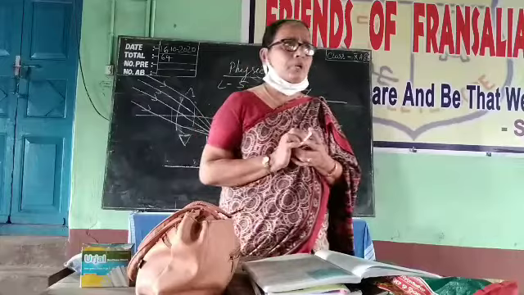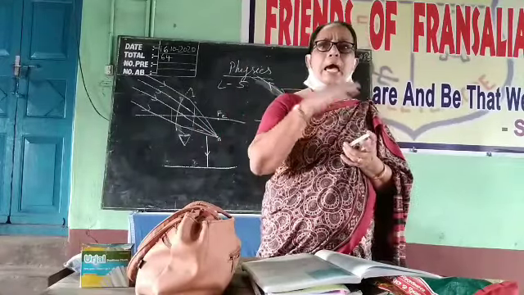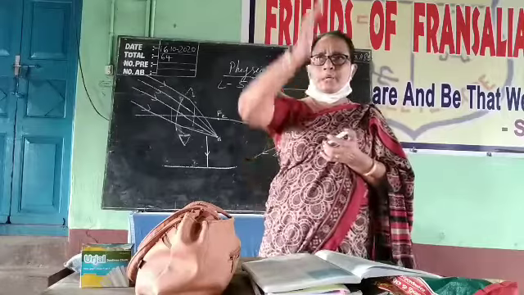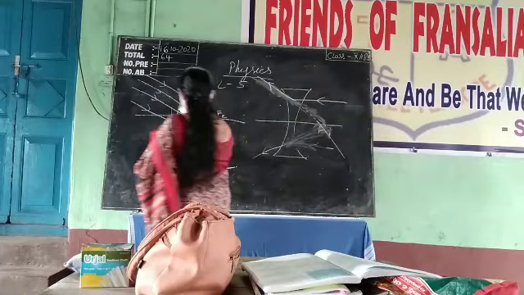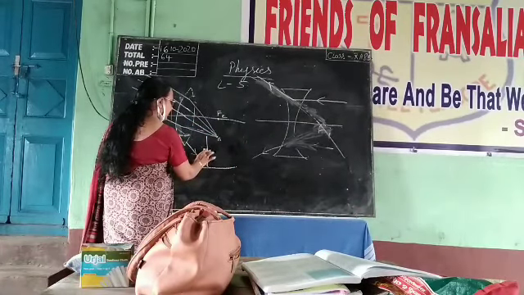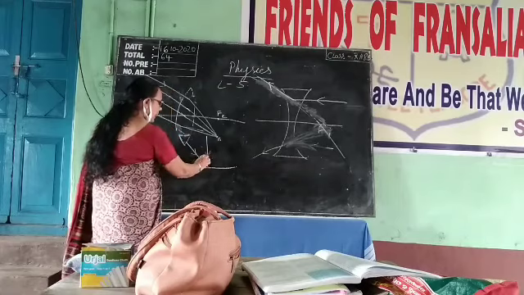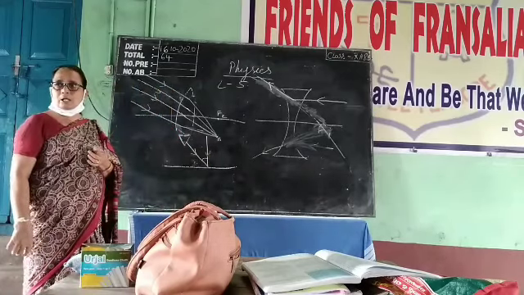Because the angle of incidence is 0. What is meant by angle of incidence? The angle between the incident ray and the normal. Normal means the perpendicular drawn to the surface. Suppose this is the incident ray and this is the normal. The angle between the incident ray and the normal is called the angle of incidence.